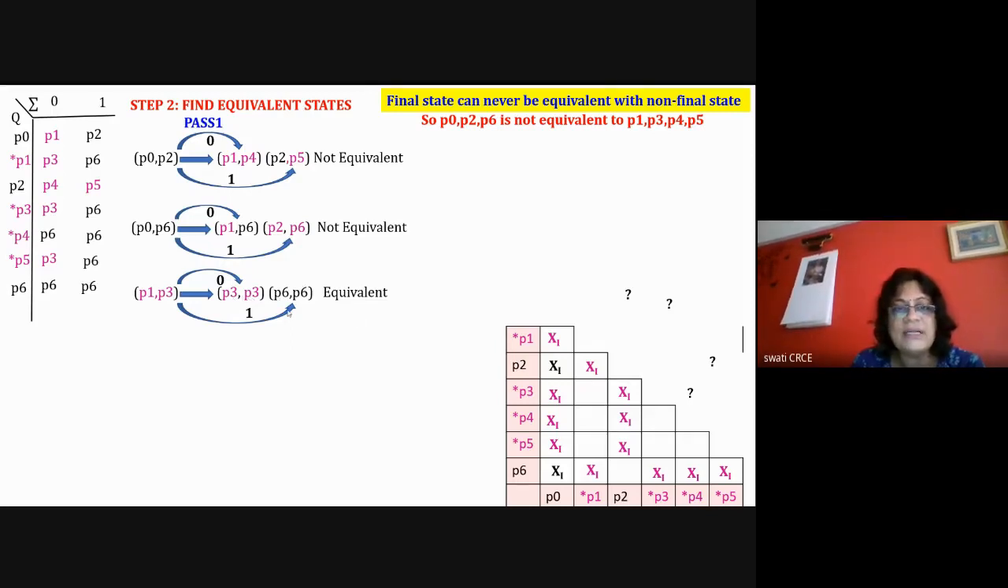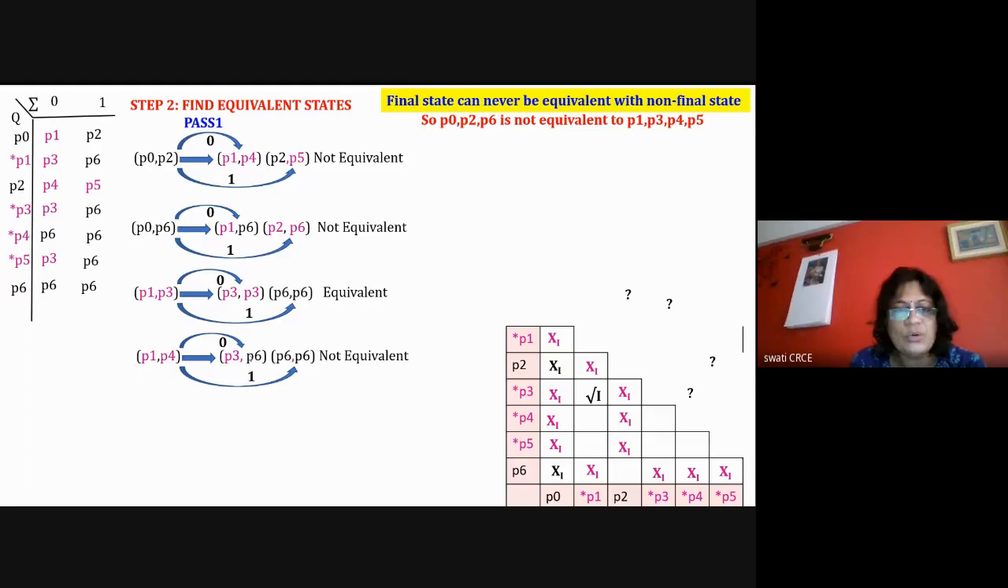So we have identified that these two states are equivalent because this is equal to this, both of them are equivalent, and this both of them are equivalent. So that's why we can say that P1 and P3 are equivalent. So I'm taking P1 and P3, and I'm writing here that it is equivalent, and I've understood that in the past one only. Then take P1 P4.